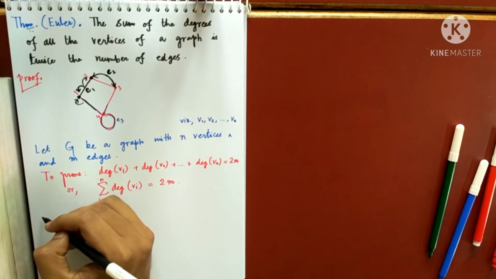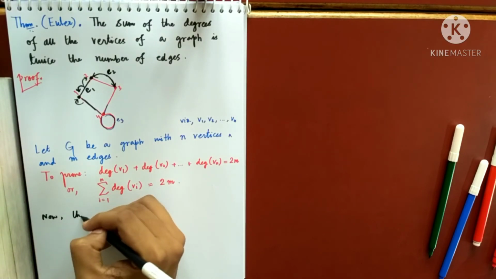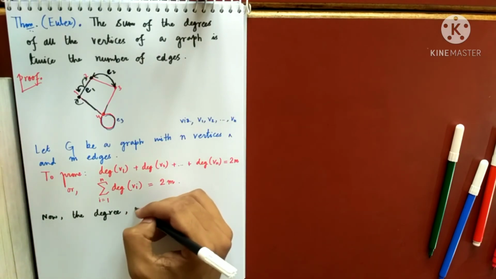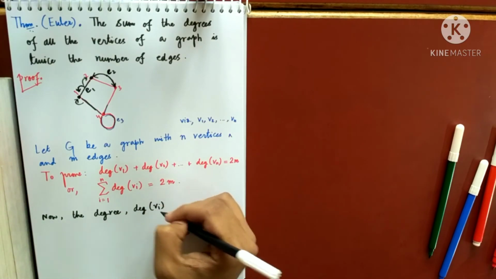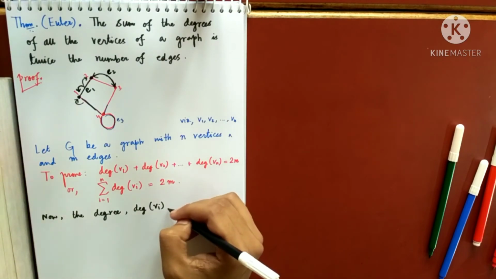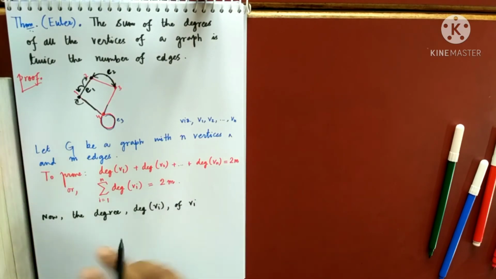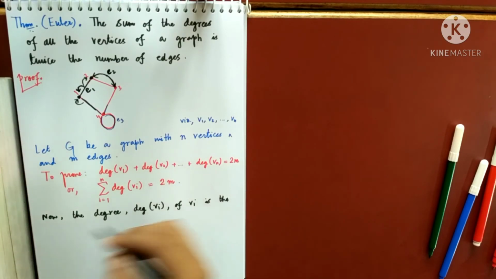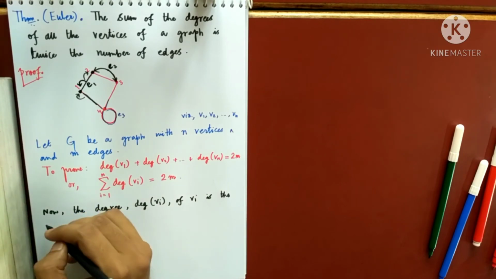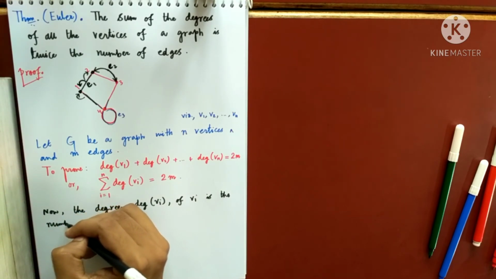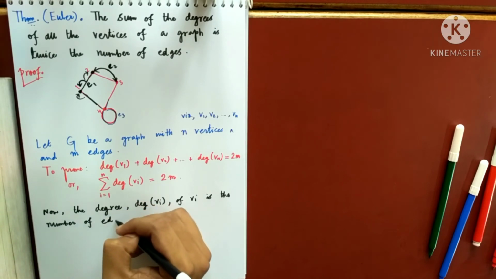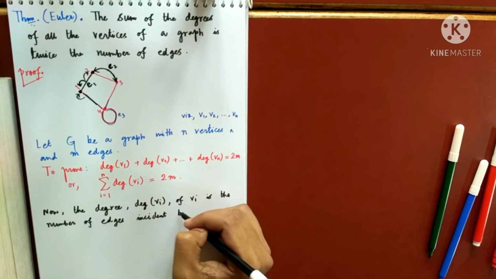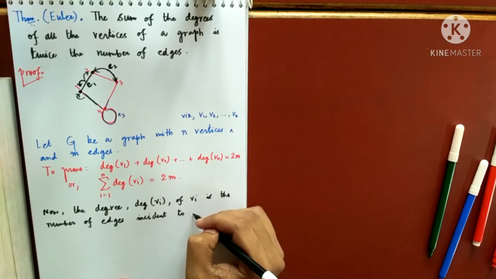So now the degree of some vertex Vi is the number of edges incident to it.